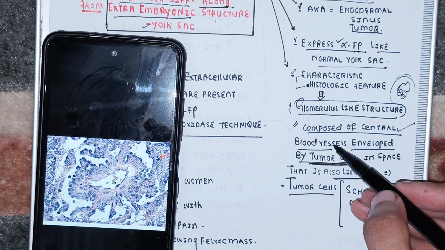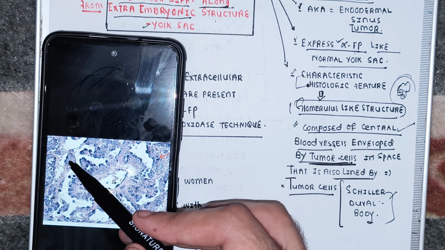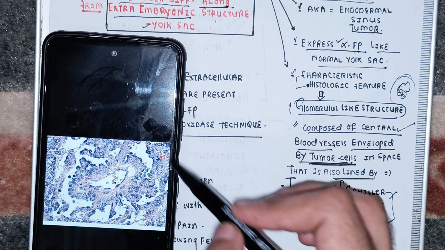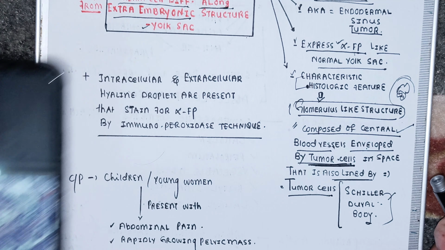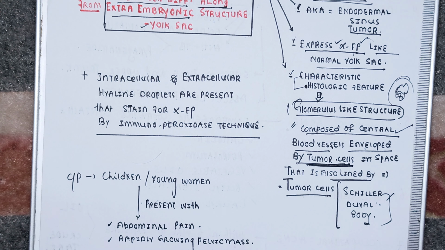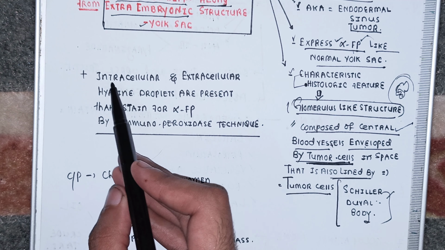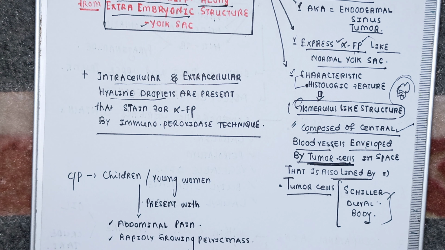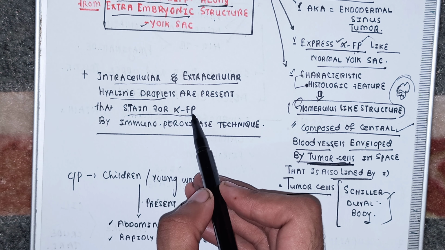The central blood vessels enveloped by tumor cells, which are further enveloped by another layer of the tumor cells. Okay, this entire thing is called the Schiller-Duval body, beta. Isn't it a glomerulus-like structure, beta? It is, somehow. Okay, and what did I tell you, beta? It expresses the alpha fetoprotein, by the way. And there are, by the way, intracellular and extracellular hyaline droplets as well, inside and outside of the tumor cells, and these droplets stand for alpha fetoprotein.